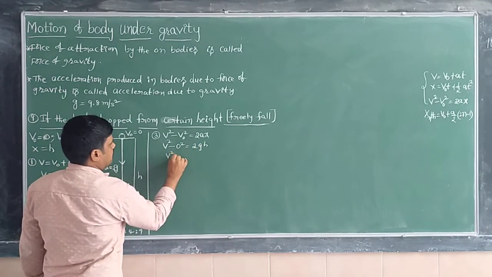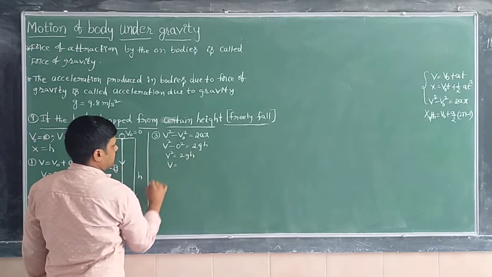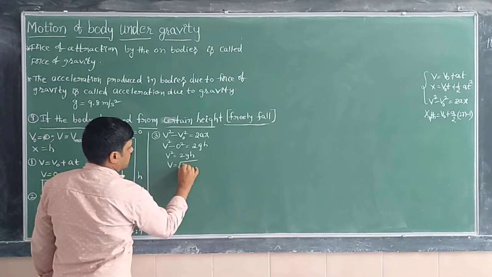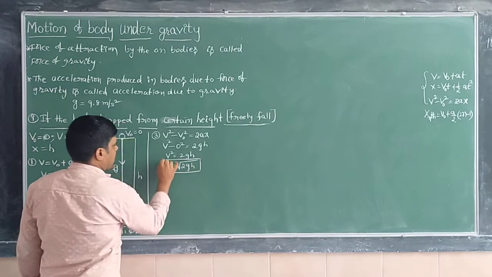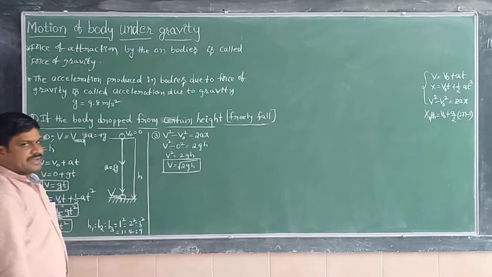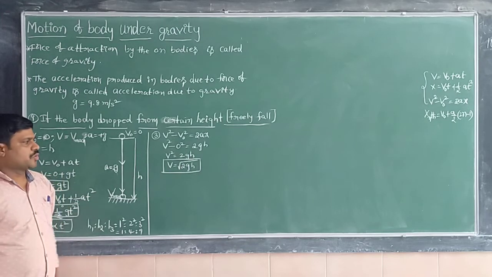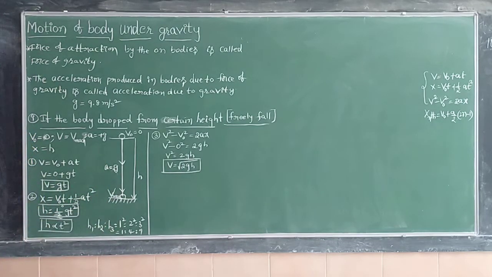So V square is equal to 2gh. Of course, V is equal to under root 2gh. That means when the object has dropped from a certain height h, the final velocity of the object is nothing but root 2gh. By using this formula, we can simply solve here.